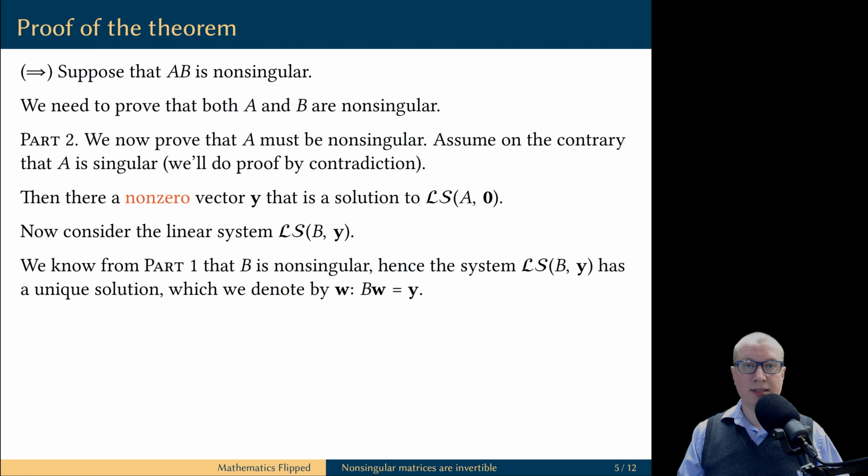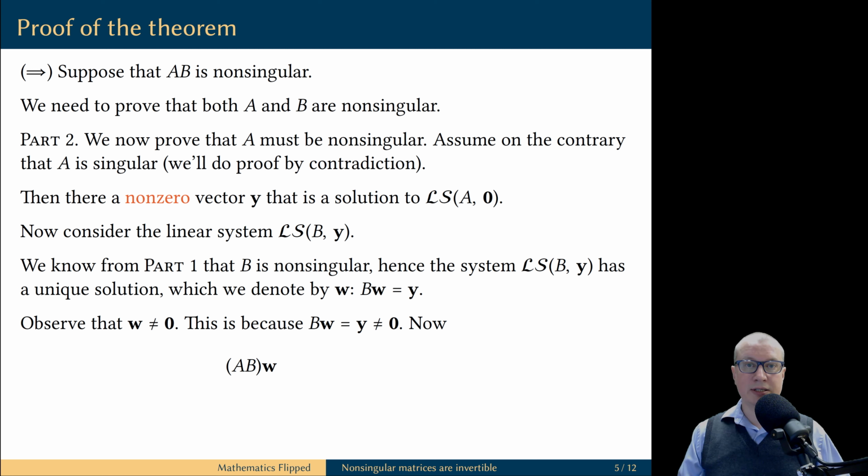In particular, it means that matrix B multiplied by the vector W is equal to the vector of constants, which is the vector Y. One important observation before we proceed: this unique solution W that we just found is a non-zero vector. This is because matrix B times the vector W is equal to the vector Y, and we assumed that the vector Y is a non-zero vector. So if W were the zero vector, then BW would also be the zero vector, which is not the case. It follows that the vector W cannot be the zero vector.